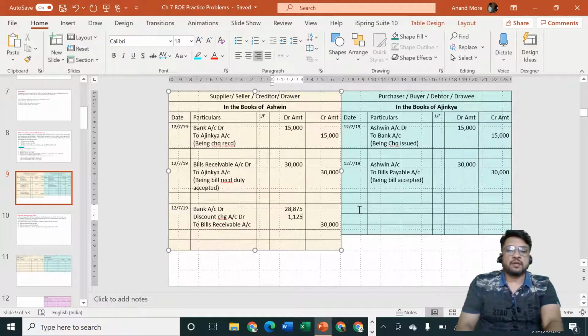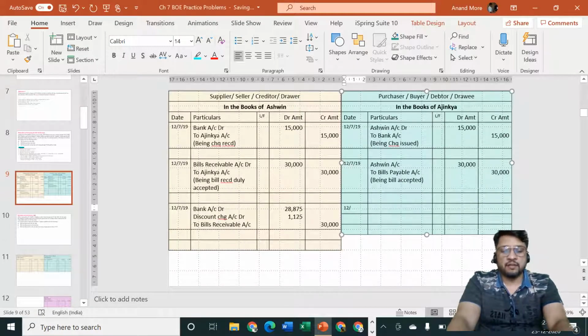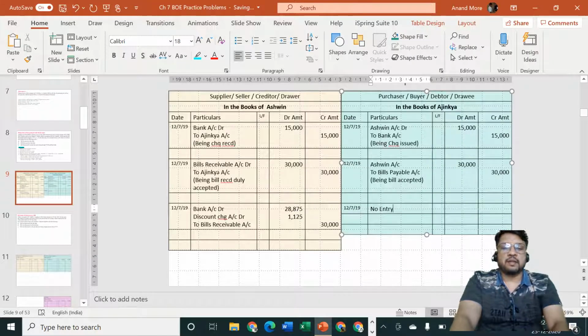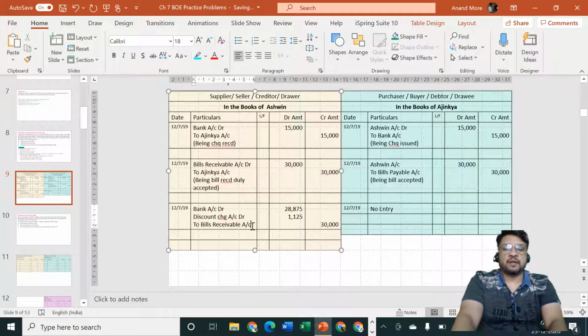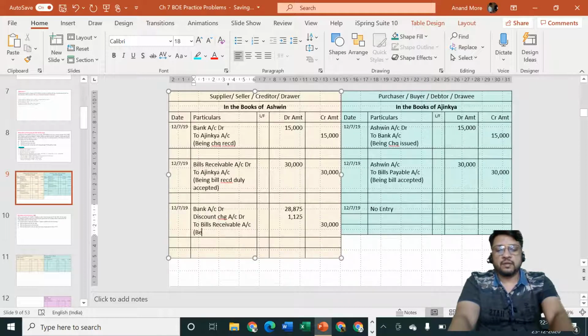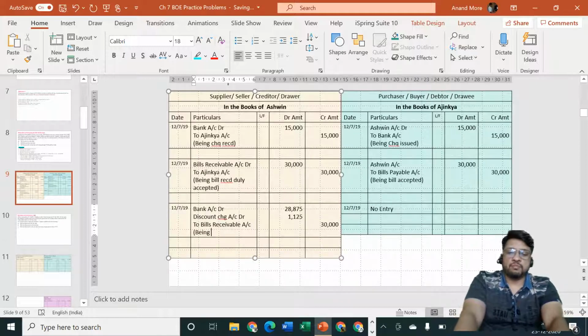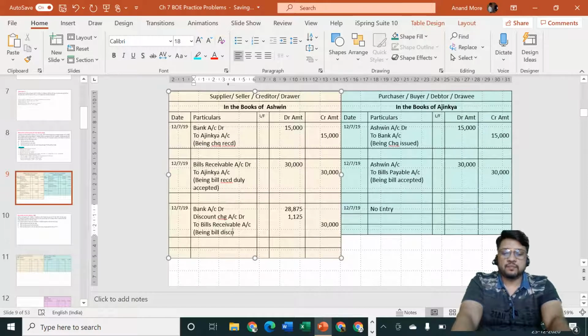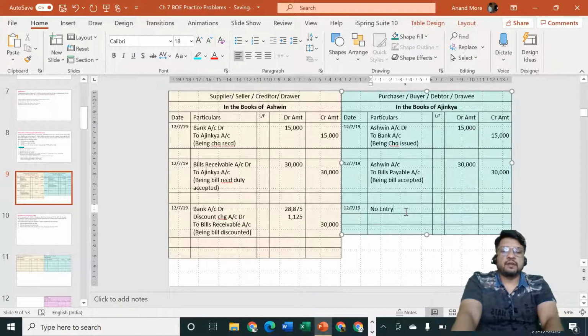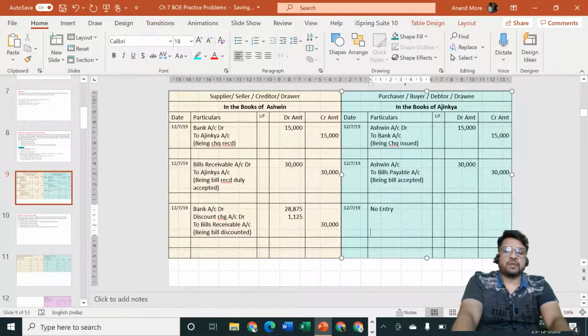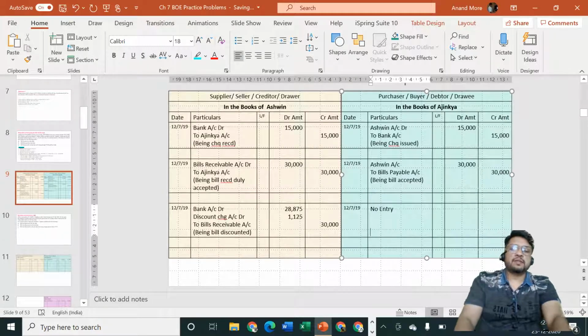So in the books of Ajinkya, on the same date, if you are thinking of the entry for discounting, the entry will be no entry. Neither is he a party to the transaction nor is he affected by the transaction, so there is no responsibility on him to pass any entry for the same. So, being bill discounted, is that narration written by Ashwin? For Mr. Ajinkya, there is no tension, there is no narration also. Okay, that's done. So the first three entries are done. First one, cheque received. Second one, bill received. Third one, bill discounted by the drawer.